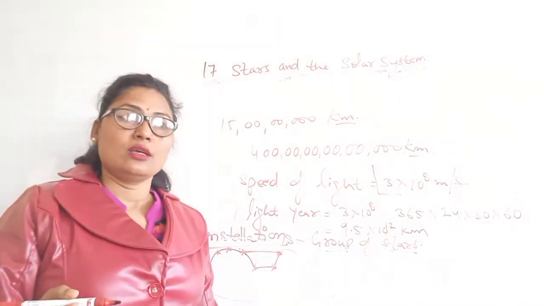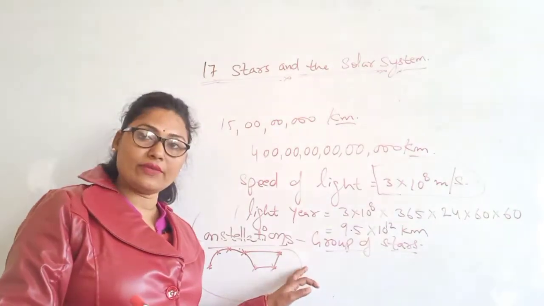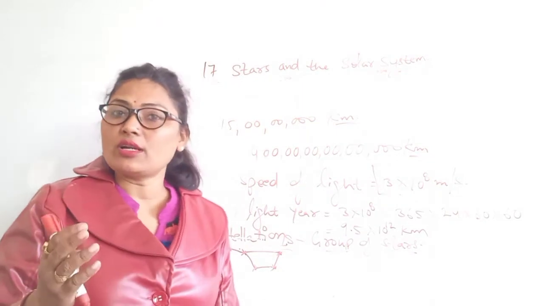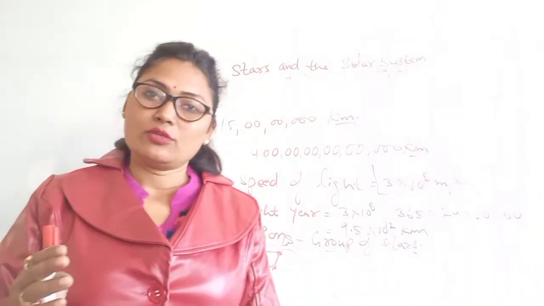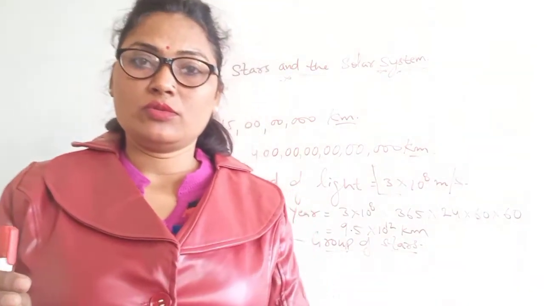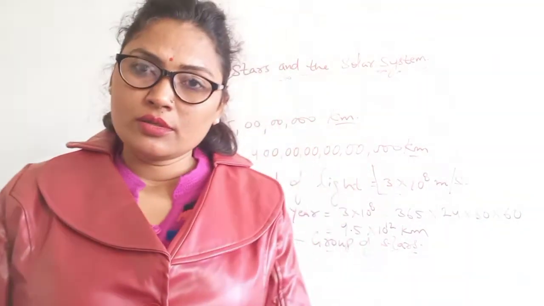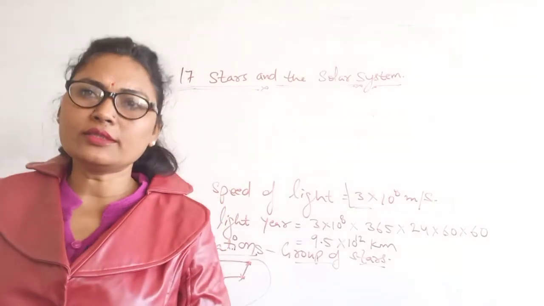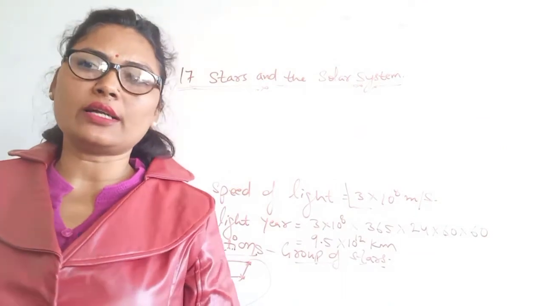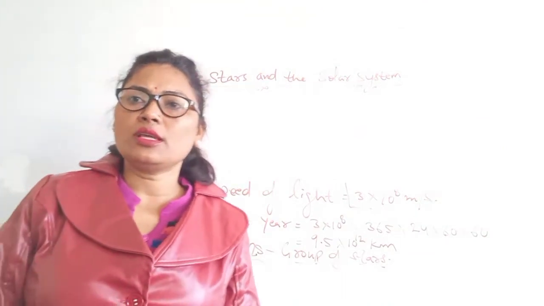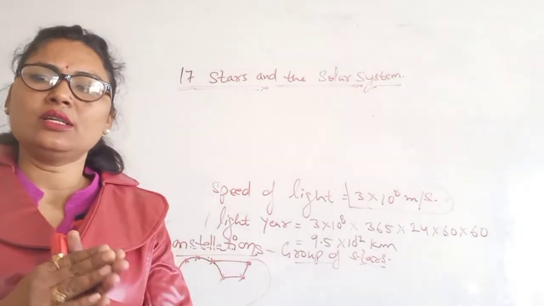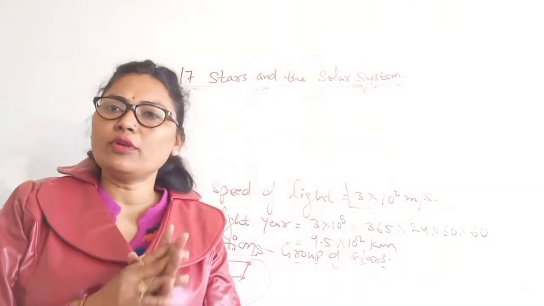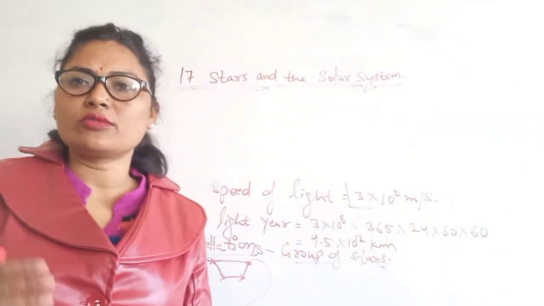If we just join these 7 stars, we will make a shape, and we can get a recognizable shape, that is of a bear. So it is known as Great Bear also. Another name of Ursa Major is Great Bear, because if you add imaginary lines between these 7 faint stars, it will form a figure of a bear. That's why it is also known as Great Bear.